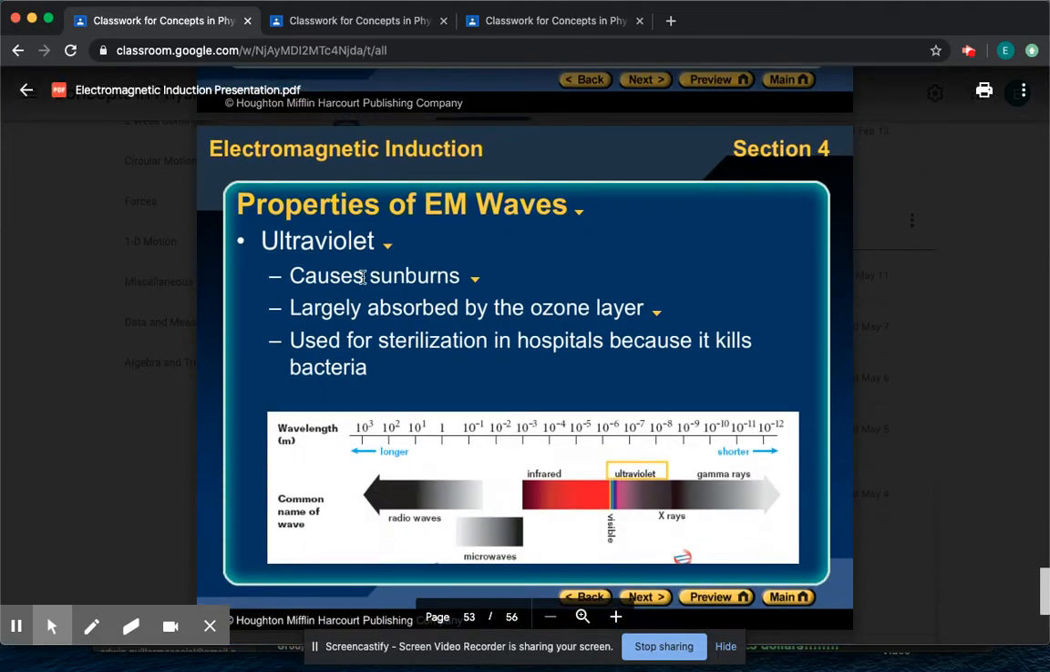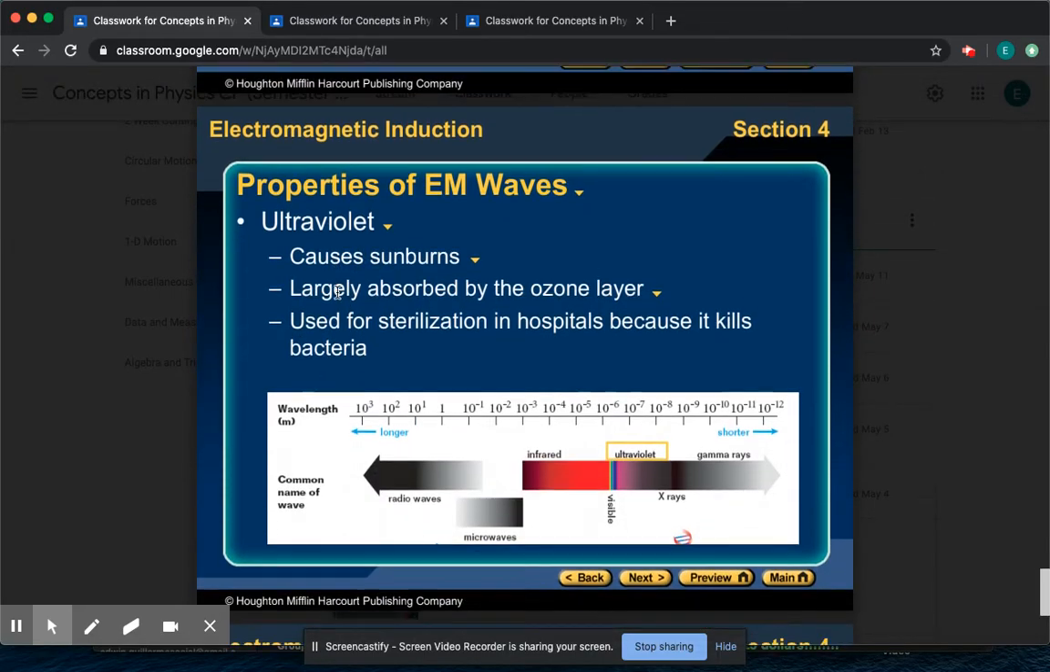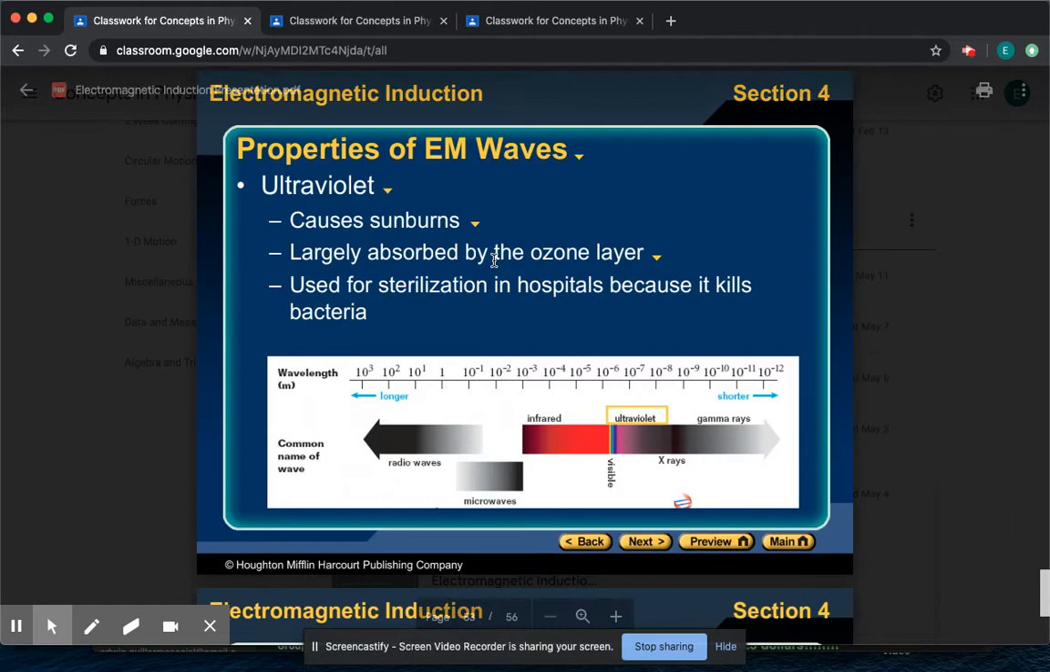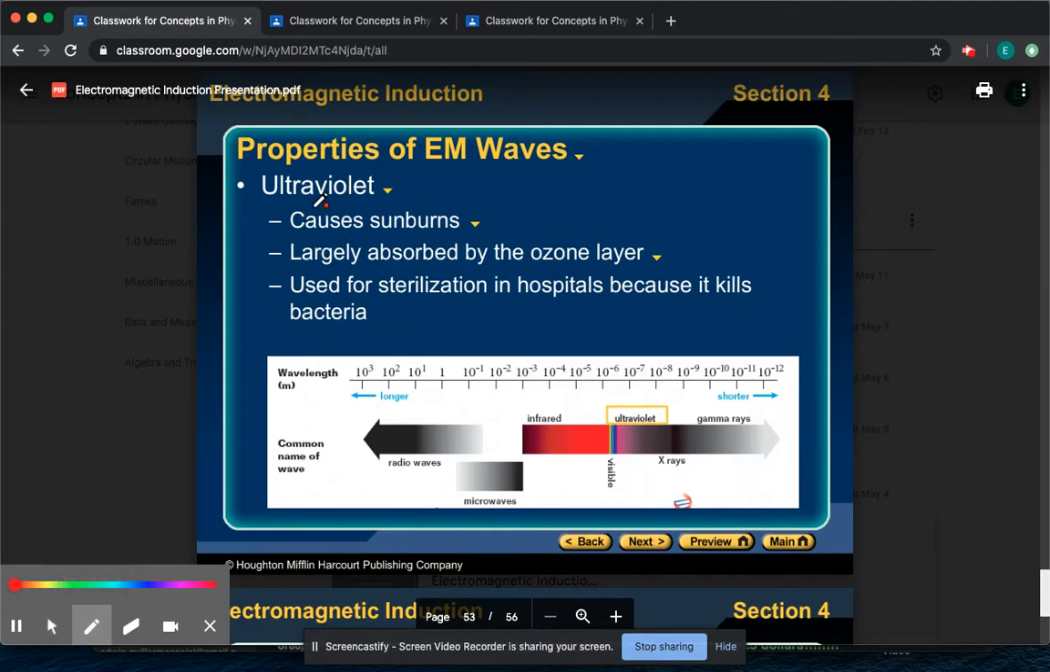Then you have ultraviolet. This is what causes sunburns, and this is what is absorbed by the ozone layer. So all those years when people were talking about the ozone layer being destroyed or depleted, that was a concern because without the ozone layer, you get more UV light coming through. And if you get more UV light coming through, you get more sunburn, and not just sunburn. UV light can also cause skin cancer. Okay, so you get skin cancer and things like that.